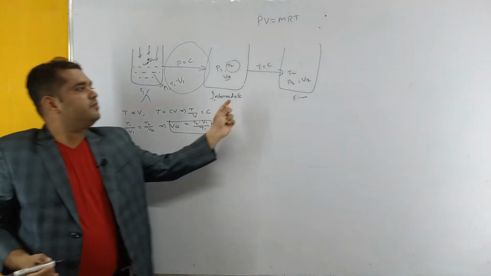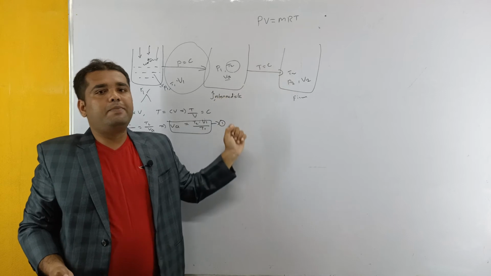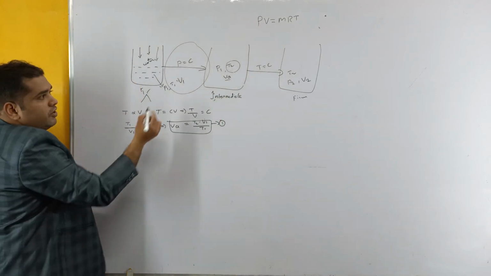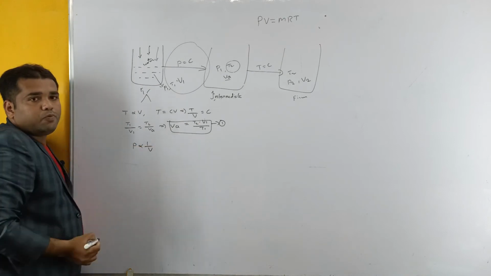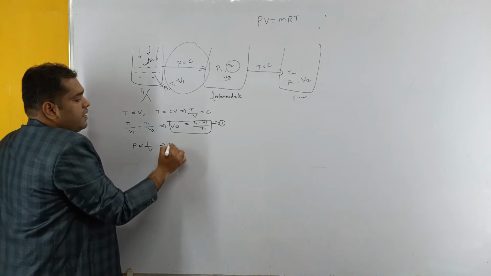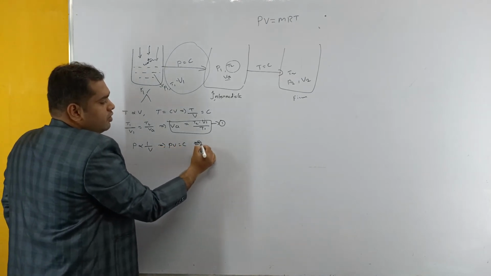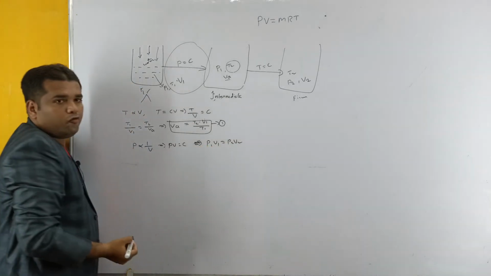Similarly, if you observe the intermediate stage and final stage, what is maintained constant? Temperature is constant. If the temperature is constant, according to Boyle's law, pressure is inversely proportional to volume. That means PV equals a constant. It is for a state. If we consider a process, then it becomes P1 V1 equals P2 V2.